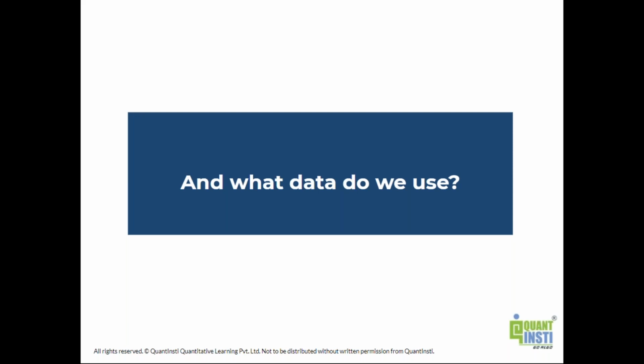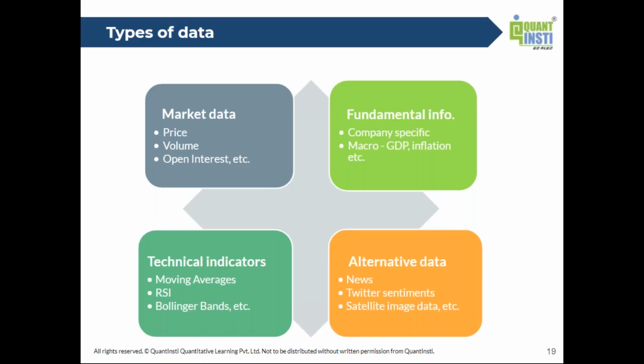Now the question is, what data do we use when we do all of these things? Well, in terms of data, in this day and age, we have so many different types of data sets that we can use or refer to, and some of it also boils down to our personal preferences. So I would say the first big data set that you have is market data, which is the kind of stuff that we just looked at when we downloaded it. So it's price, volume, open interest, all of those kind of things. This happens day in and day out when markets are operational.